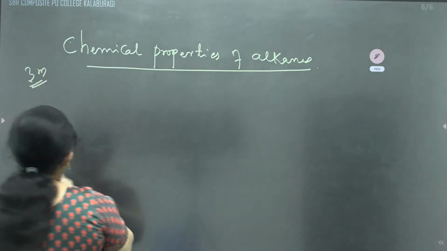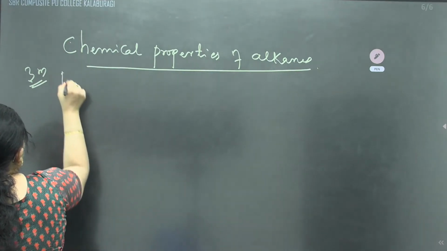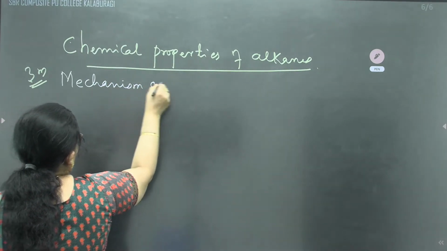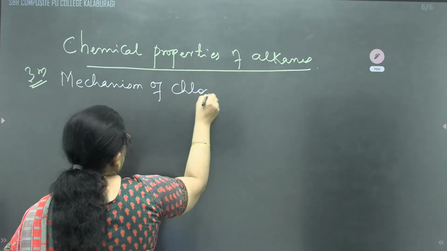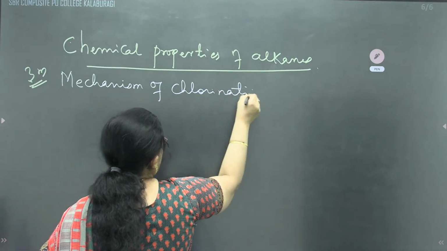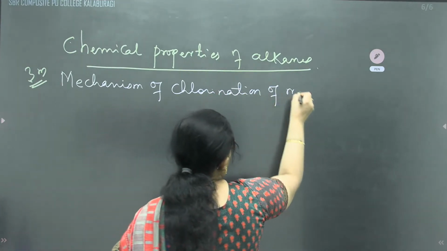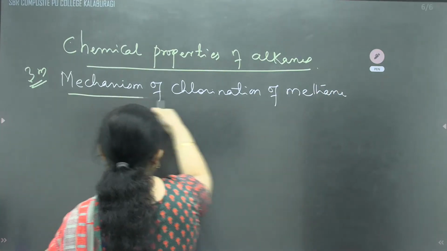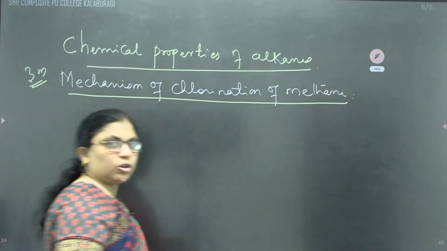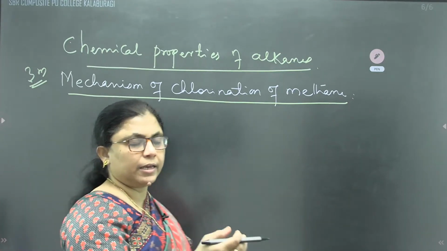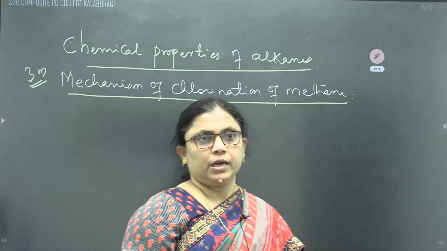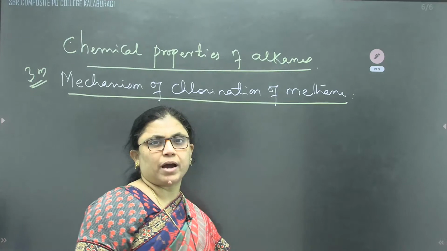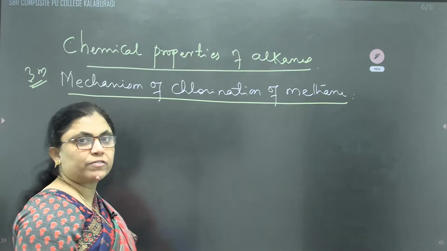A 3-mark question, a very important question: mechanism of chlorination of methane. What is the mechanism and all, everything I'll tell you once you listen here. Totally, in alkane we are having one mechanism, in alkene we are having 2 mechanisms. Like that, totally 3 mechanisms are there. From this, one mechanism is fixed in the exam.